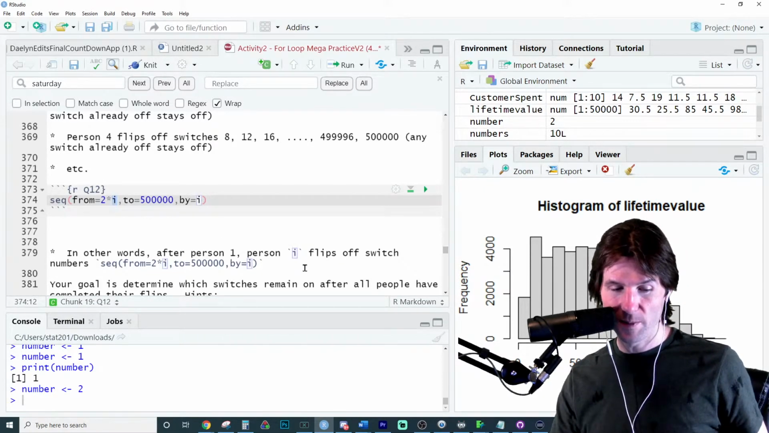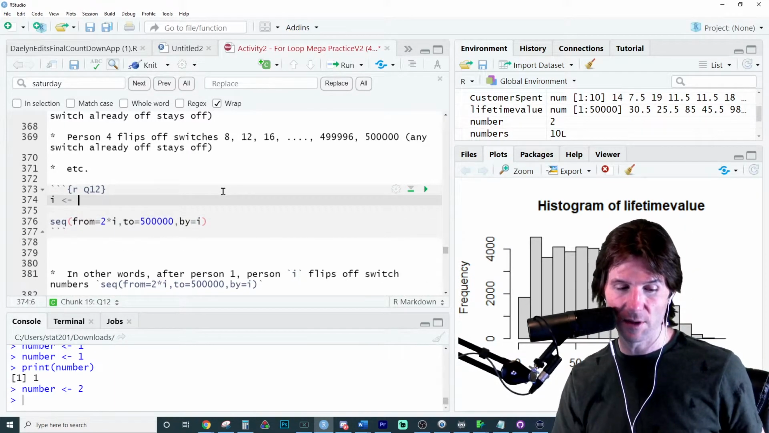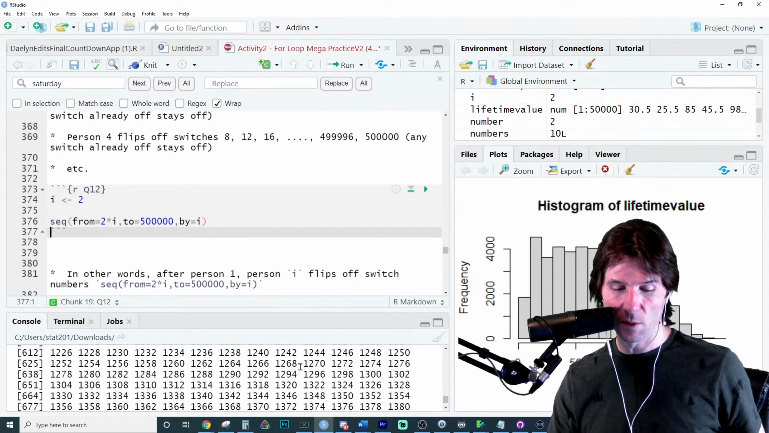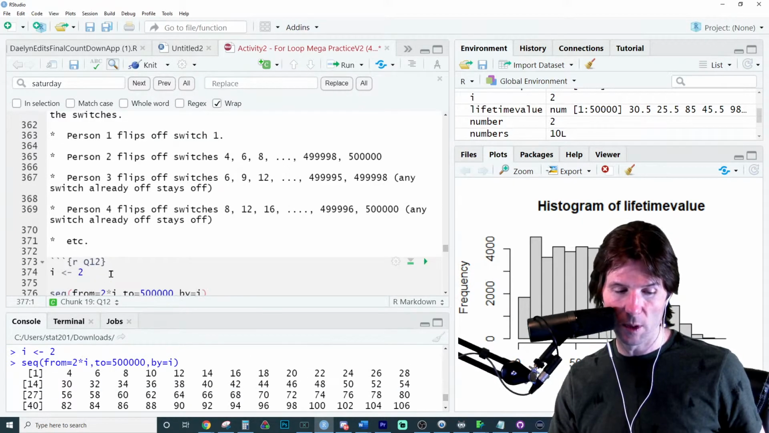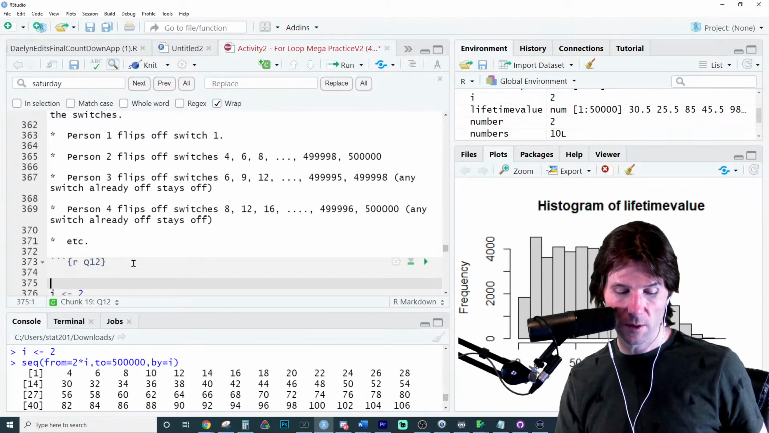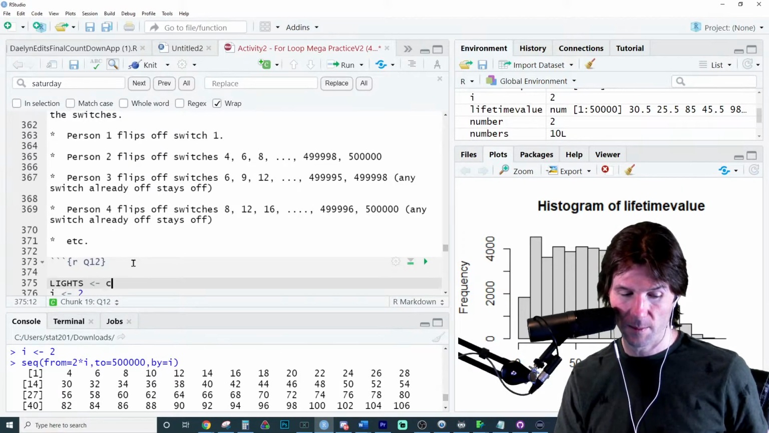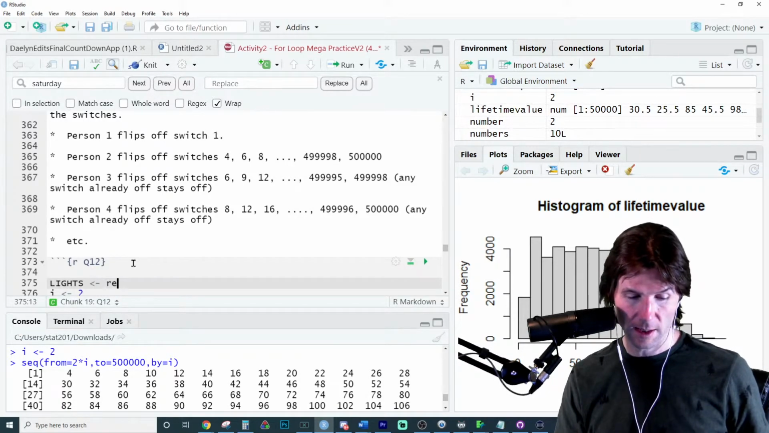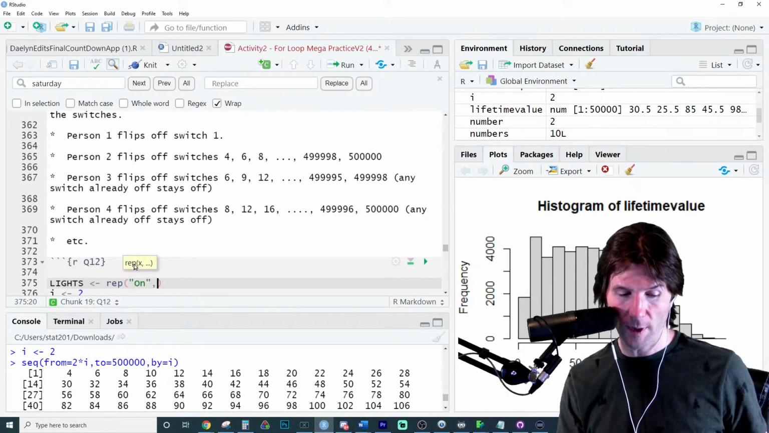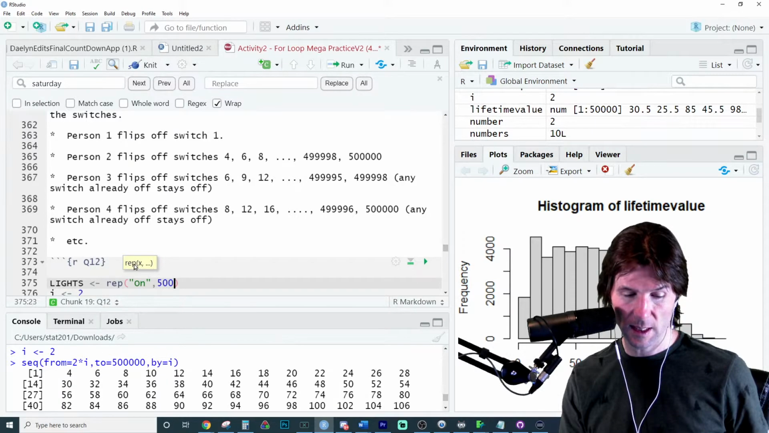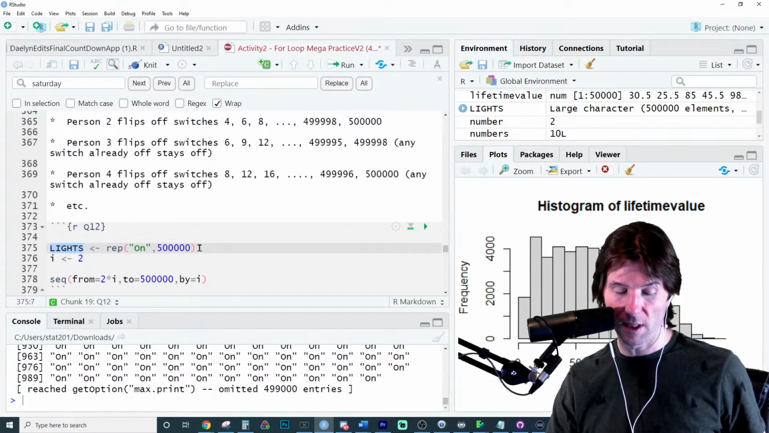This right here looks to me like something I should change. So let's try this right here and just go I save into 2. That generates the sequence of these numbers. So that's pretty much the first person, except for person 1. They're kind of unique. Let's go here and call this lights. And let's just generate a sequence of lights. And let's go to rep and go to on for all the lights and rep it 50,000 times. And there's our 50,000 lights that are on.